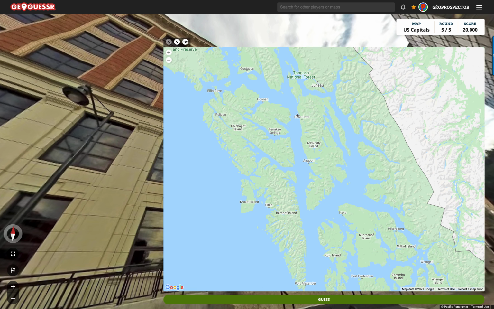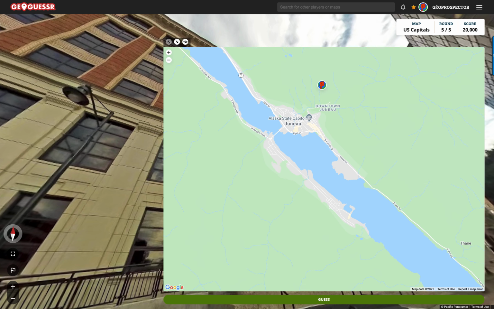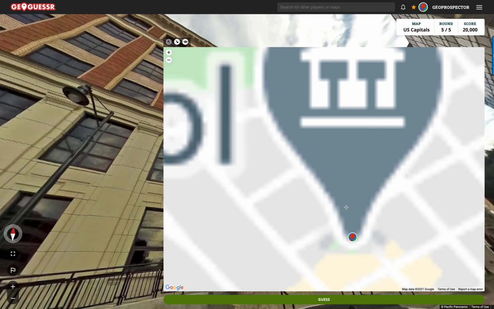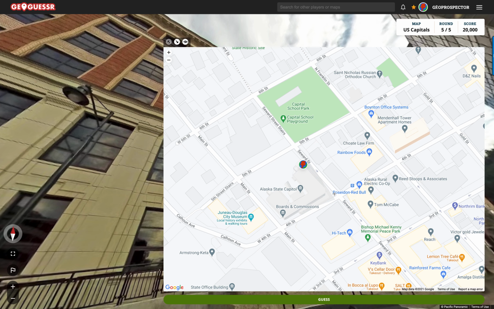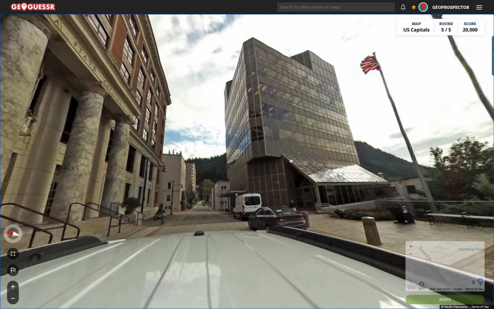Where is it? Admiralty Island? Juneau. There we go. Super. So let's see if we can find the state capital. Oh, there it is. Right. High as a kite. Identified early on. Super duper. Perhaps one of the more modern looking, slightly less grand state capitol buildings out there.